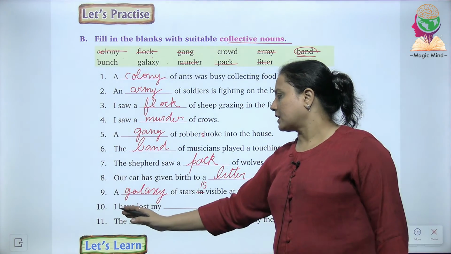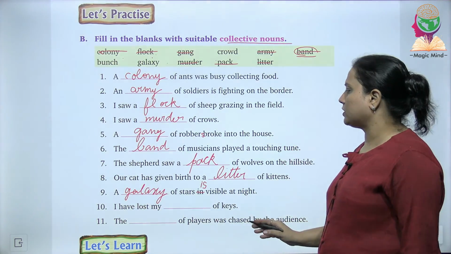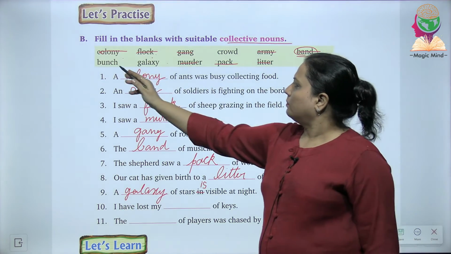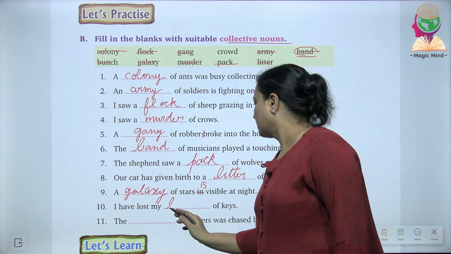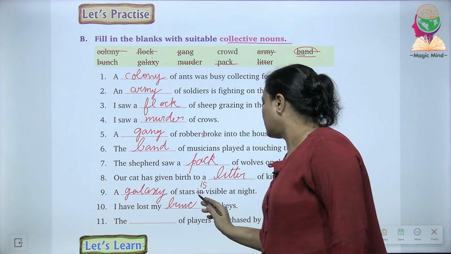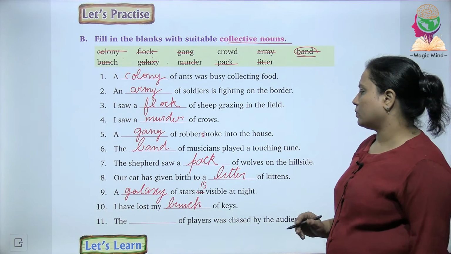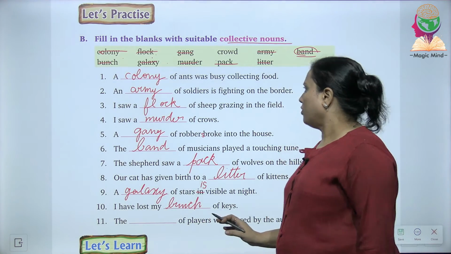Then the 10th sentence, I have lost my dash of keys. Now you will write here bunch. We have written galaxy, now we will write bunch. B-U-N-C-H. Then the last one, the dash of players.